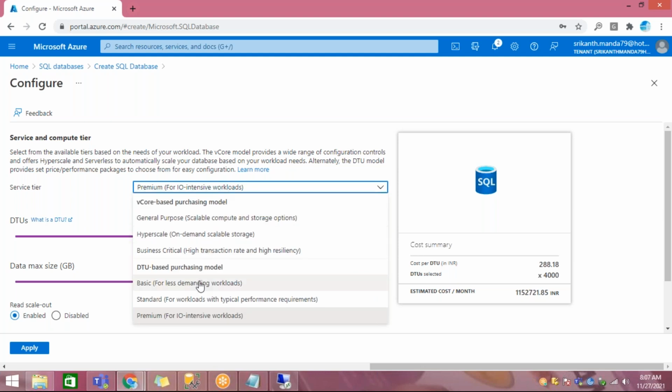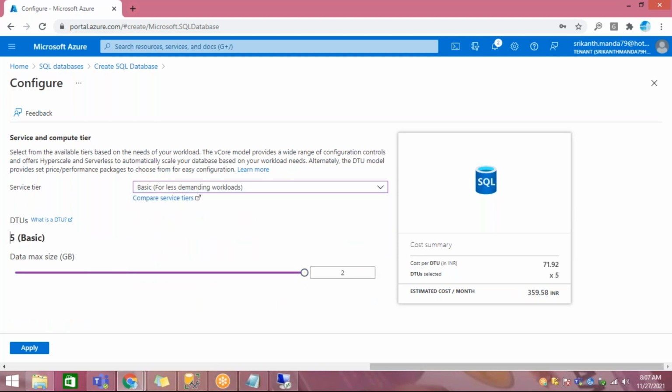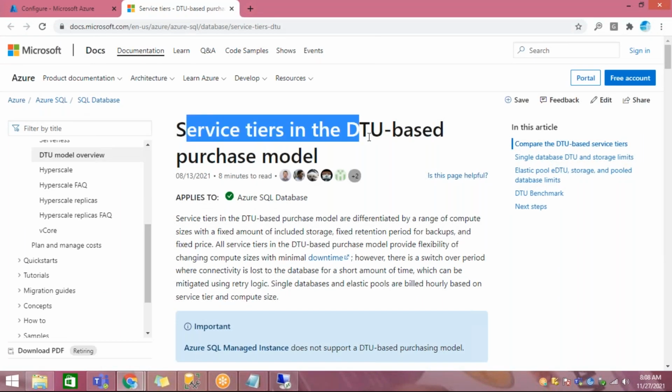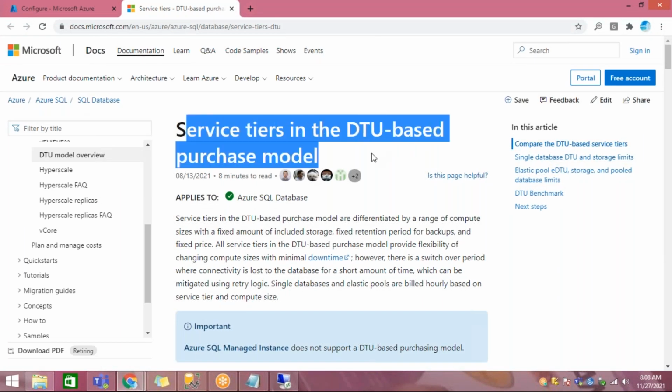If you go to the basic here, by DTU. What is DTU? What do you mean by DTU? Go there. These are the service tiers in the DTU purchase model.